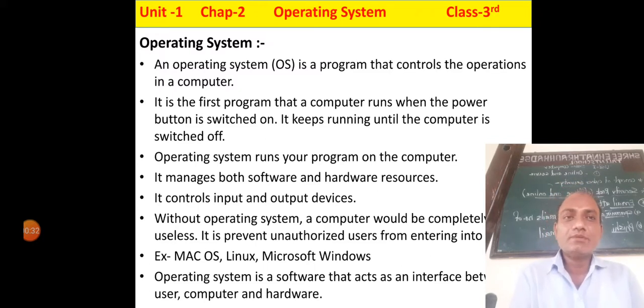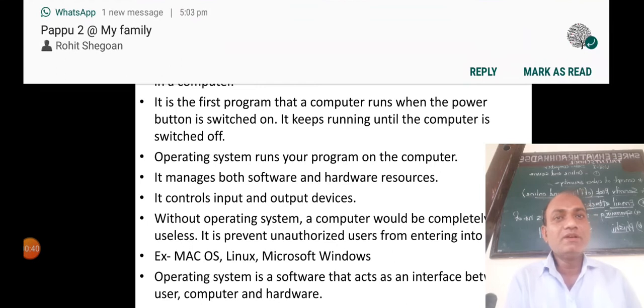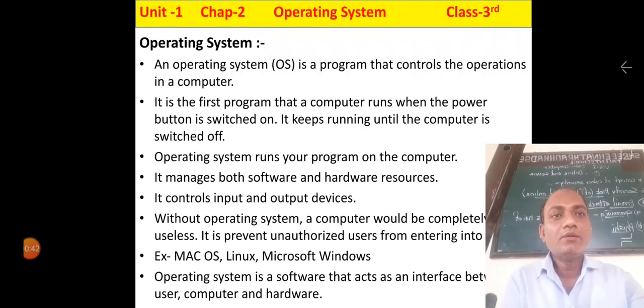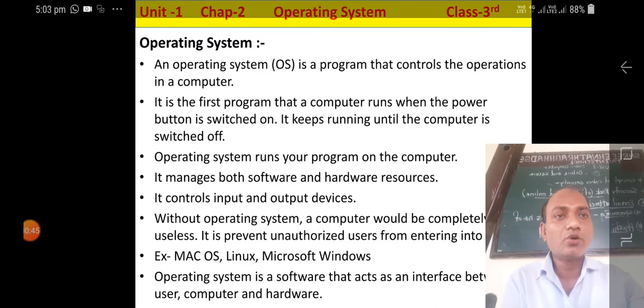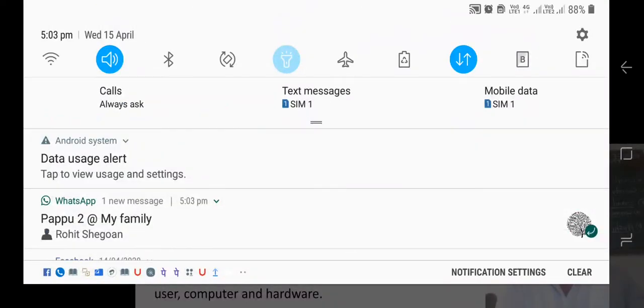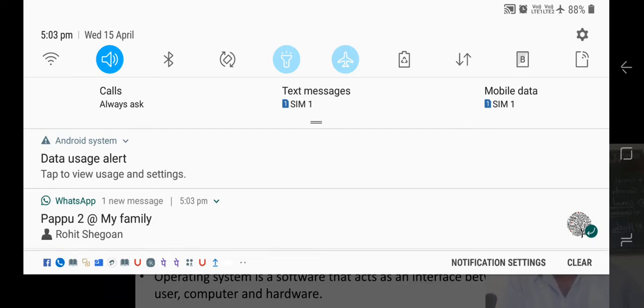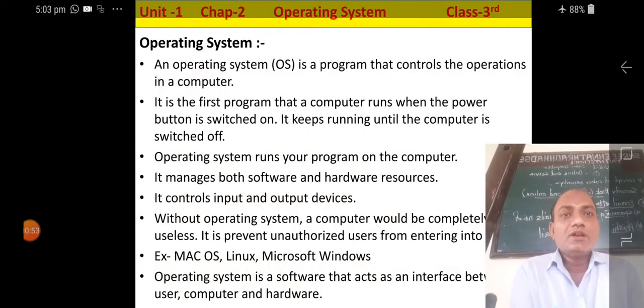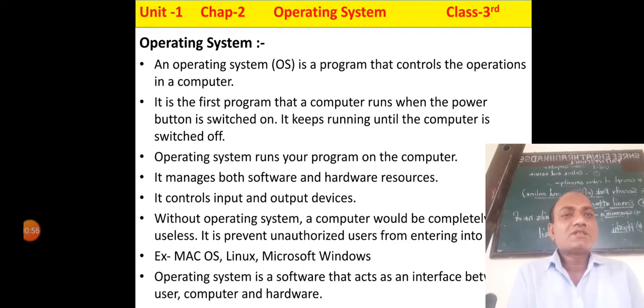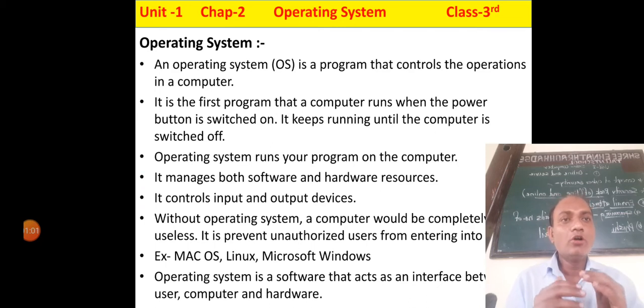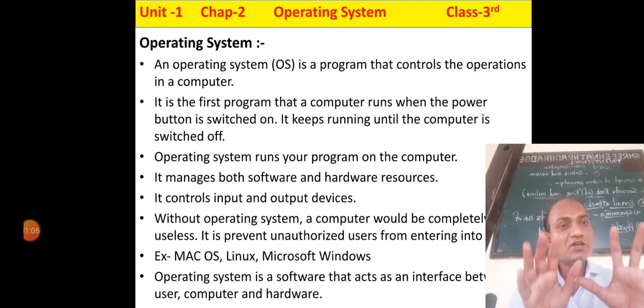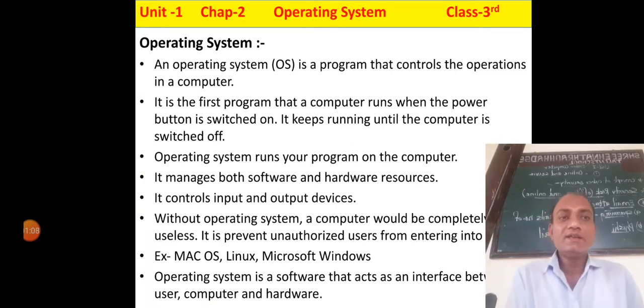An operating system is a program that controls the operations in a computer. Operating system means it is a software or program that holds or controls all the operations which are in the computer. All operations or functions are held or controlled by the operating system.